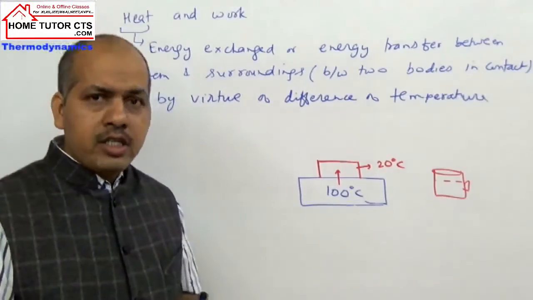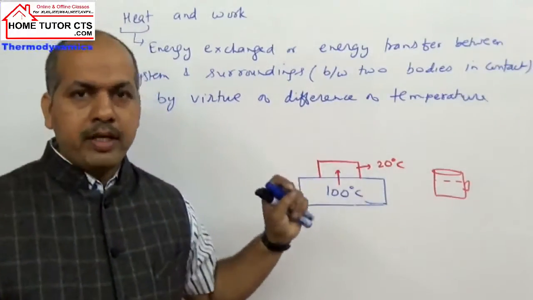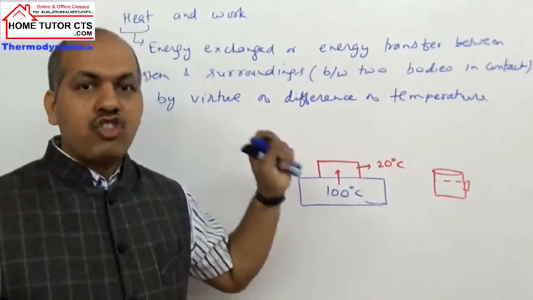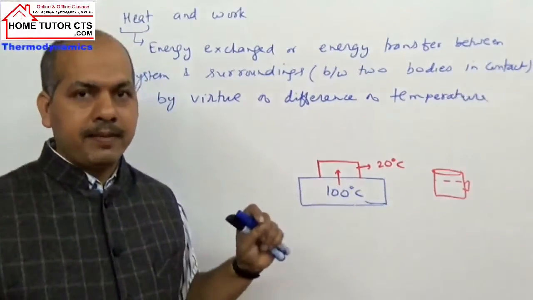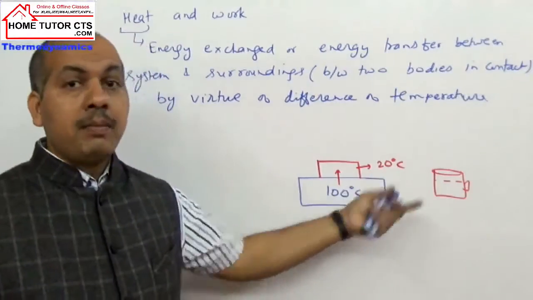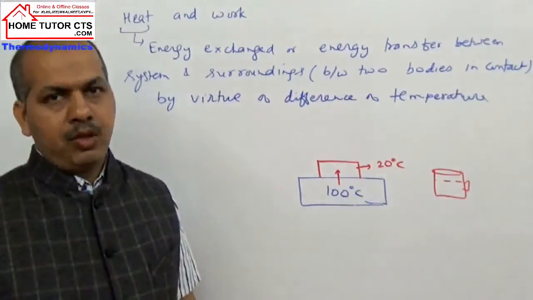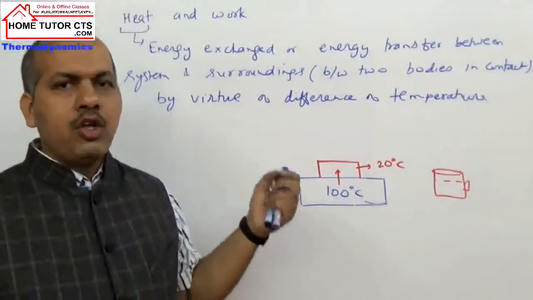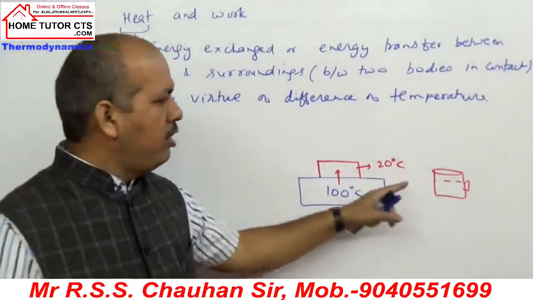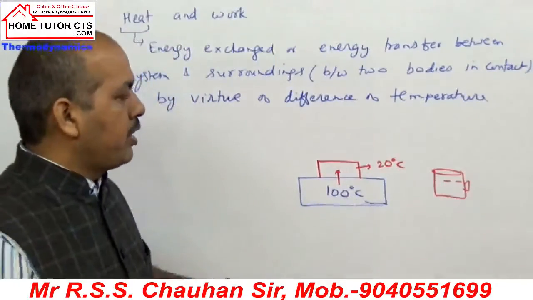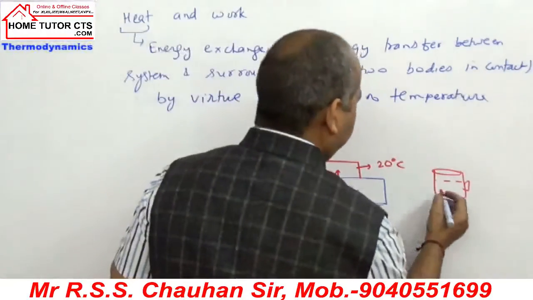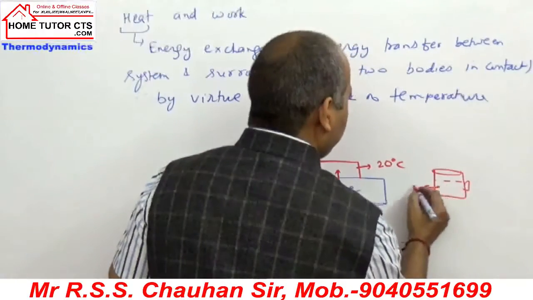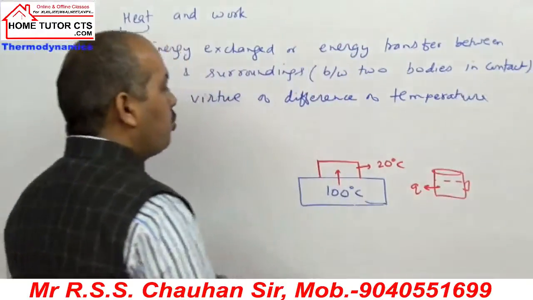Remember, the system can be smaller or bigger; the change in system properties will be higher, but the surroundings are very big and will show very little change. Here, Q is the heat transferred to the surroundings.